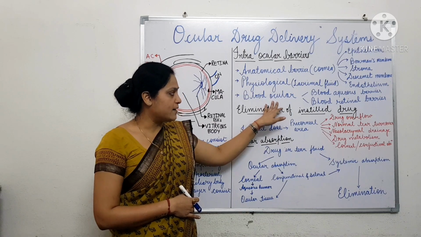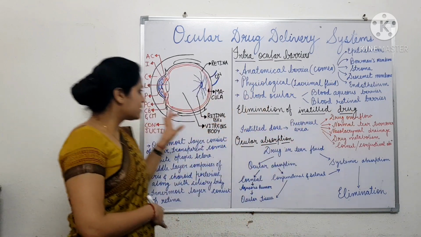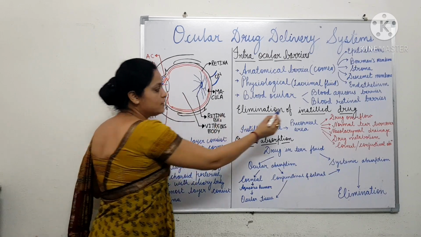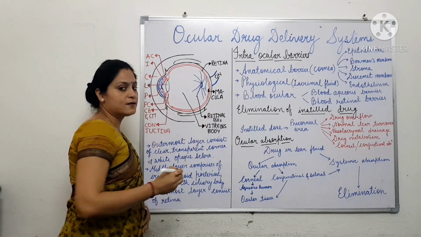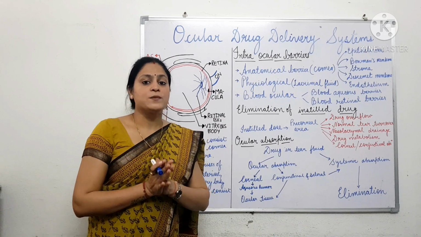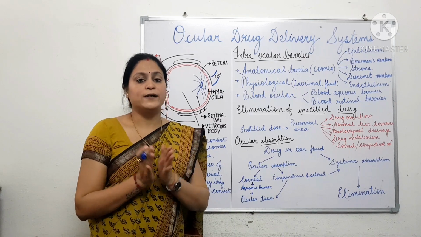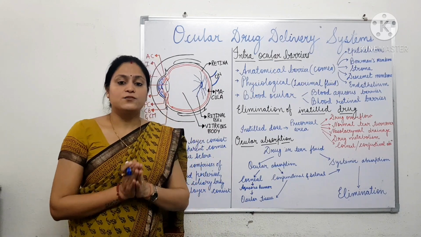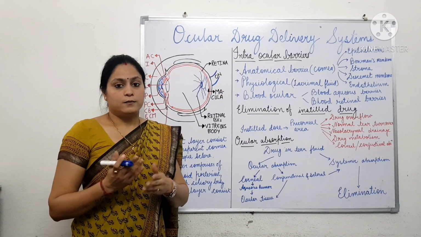Then the blood ocular barrier comprises the blood aqueous barrier, offered by the aqueous chamber of the eye, and the blood retinal barrier, offered by the capillaries, especially the non-fenestrated capillaries of the retinal epithelium. The epithelial cells of the retina have tight junctions which do not allow the drug to pass through the blood vessel into the ocular tissue.